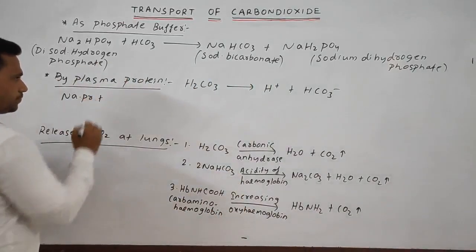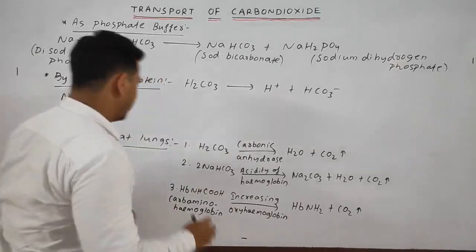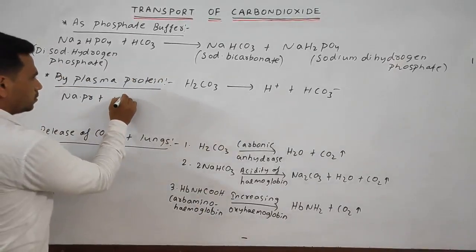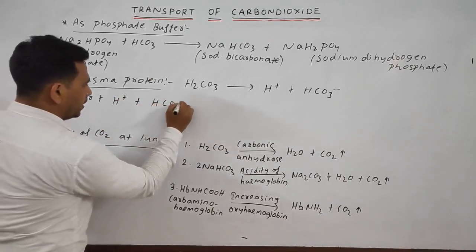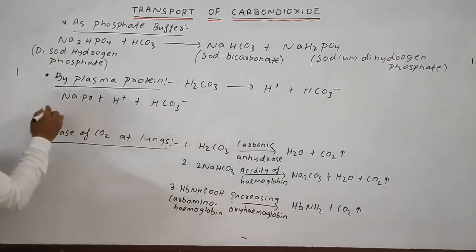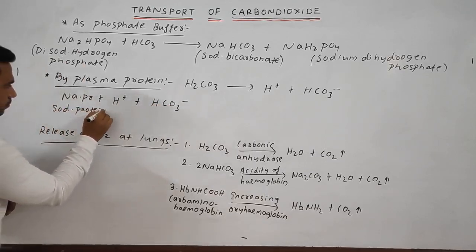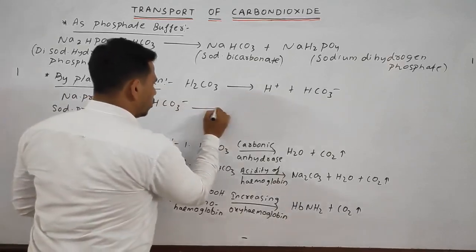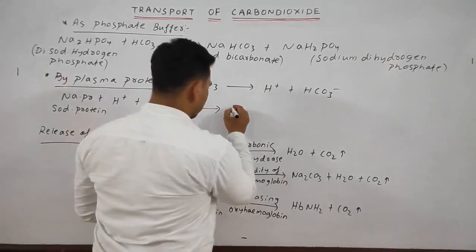It combines with the dissociated forms, the hydrogen and the bicarbonate ion, such as the sodium protein. It combines to form sodium bicarbonate and the proteinic acid.